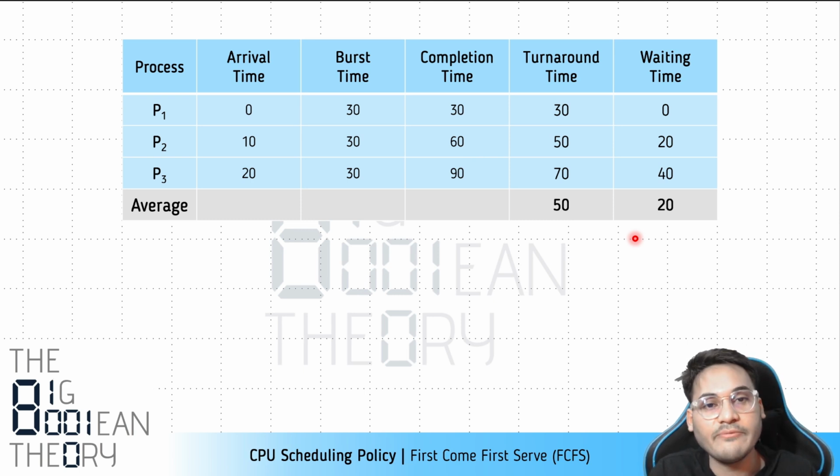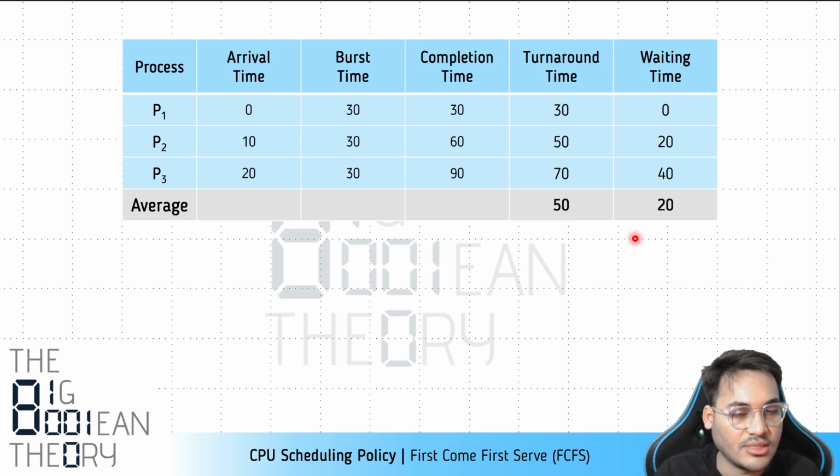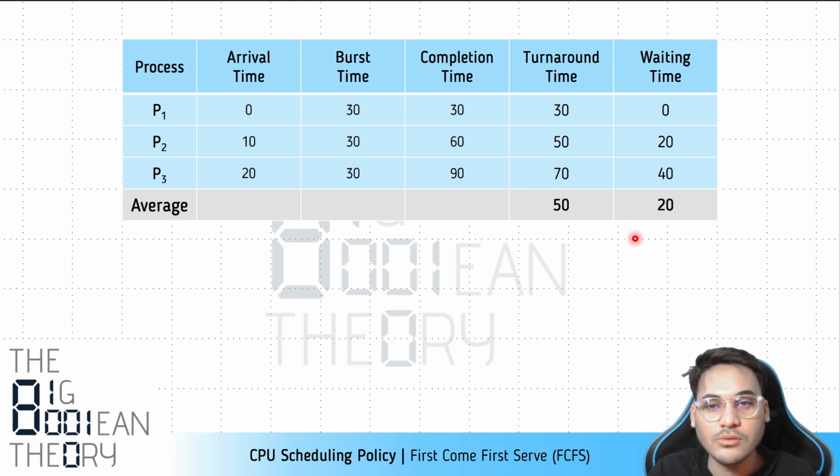So how do you decide whether this policy is better or some other policy is better? You have to try different policies on the same scenario, and whichever policy gives you the lowest turnaround time for a given workload. When I say workload, I mean the bunch of processes or the scenario on which we are applying the policy. In this case, there were three processes, each having a burst time of 30, and there are certain arrival times, right?